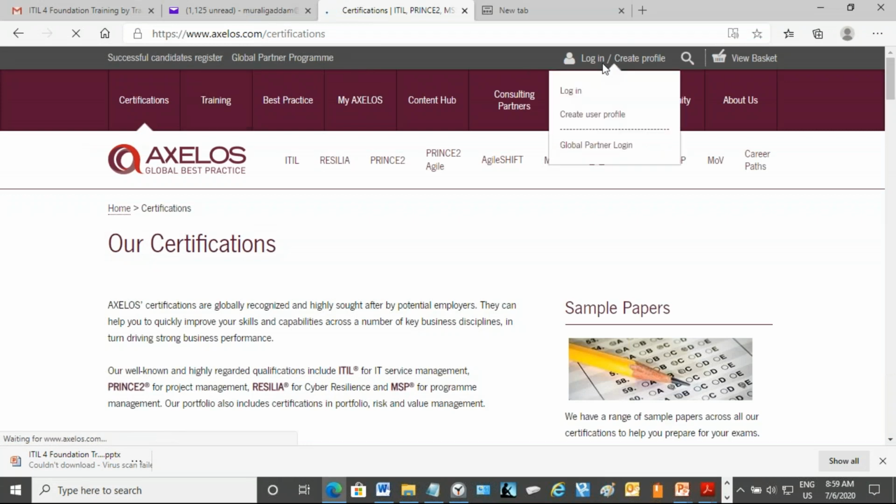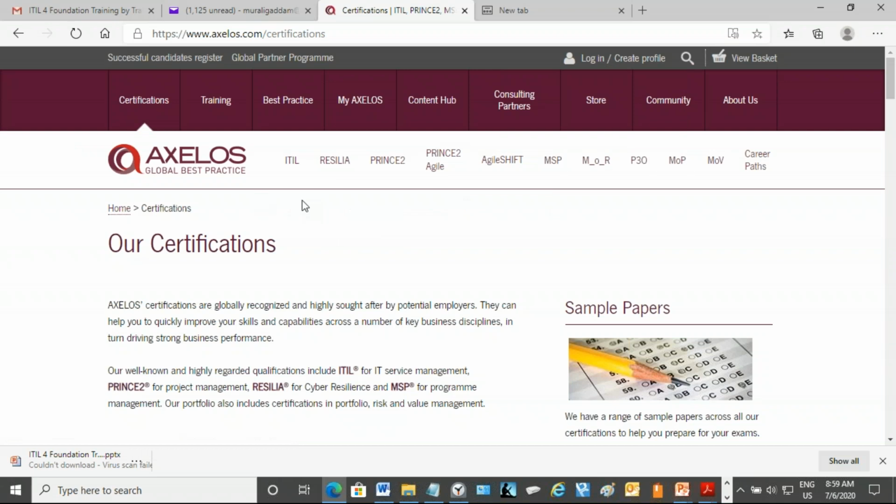And you can create a login here. You don't have to pay any money to register yourself. You just have to give your name, password and email ID. If you register, then you will get some newsletters, and you can download the sample papers and look at some videos and so on.